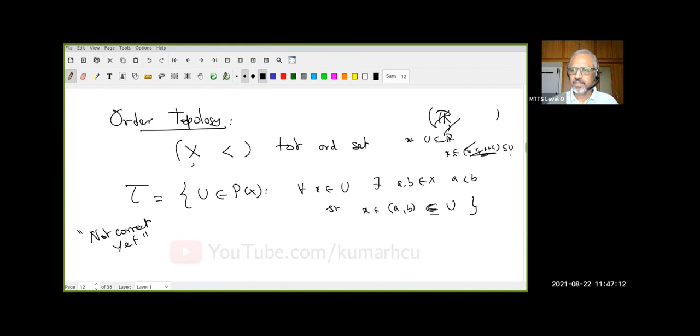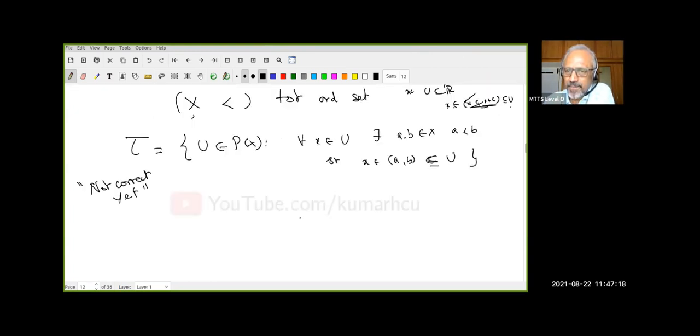Okay. Now there is a problem. How many of you can see a problem in this definition? Suppose I take my X equal to, let us say, 0, even 1 open, I don't care. This is with respect to the standard order. Now suppose I want to say this, let us say 0 to half, is open.